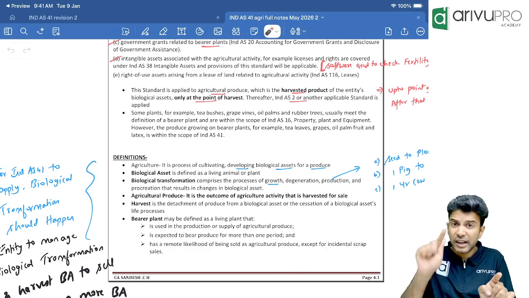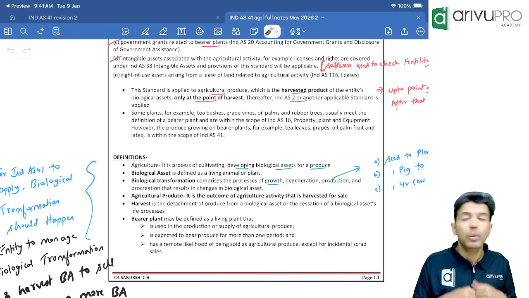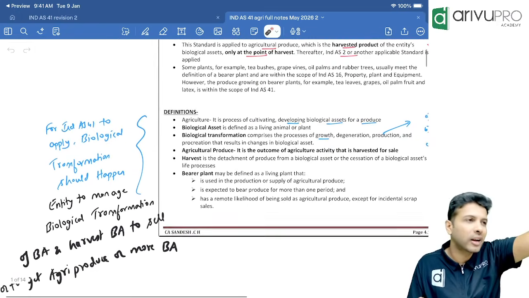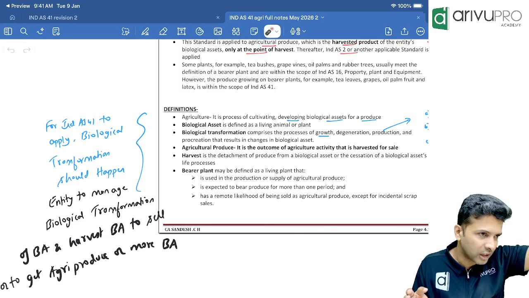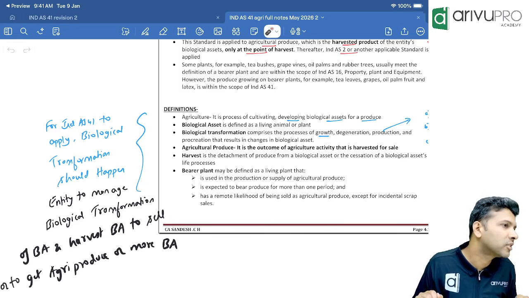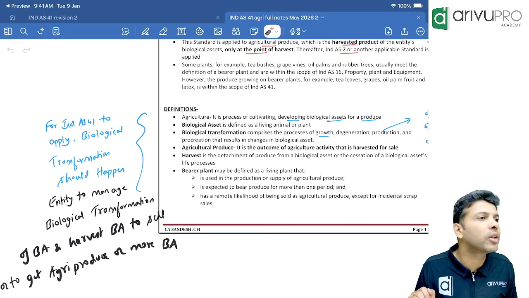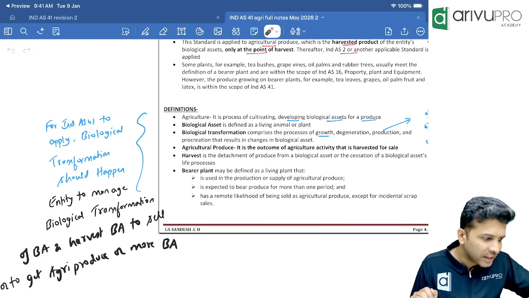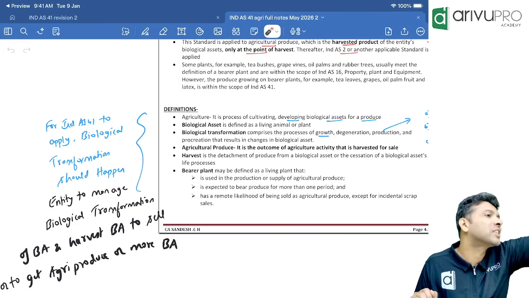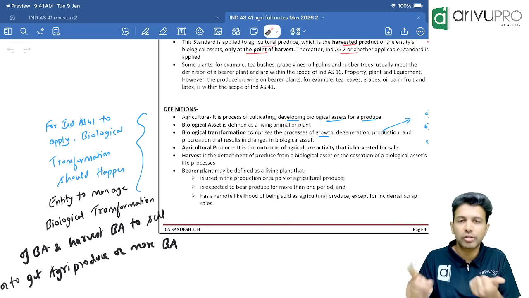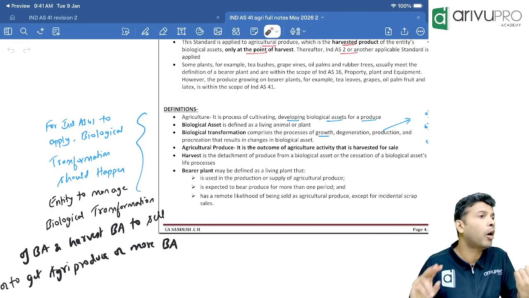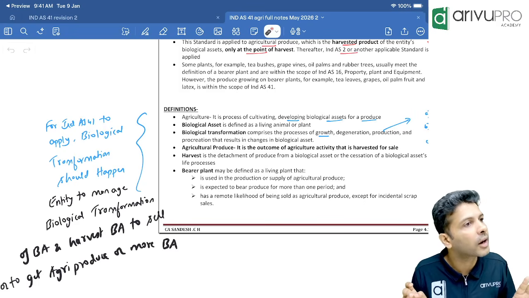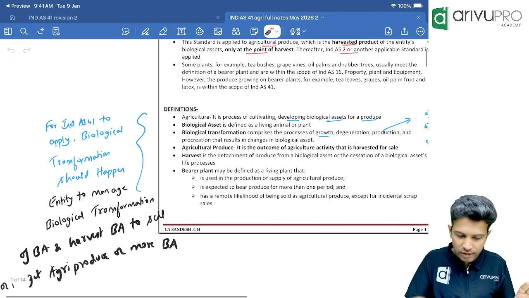But the keyword there is that the transformation should be managed by the entity. Why are we managing this biological transformation? So that we can get some agricultural produce from that biological asset which we can sell, or we can sell the biological asset itself. Like in the case of pig farmers, they manage the pigs so that they can sell them. So they are managing biological assets so that they can sell the biological assets itself. So you are doing this management so that you can sell either the biological asset itself, or the produce that you are getting from biological assets, for one of the two reasons. Correct? Everybody fine? Okay, this is your definition.